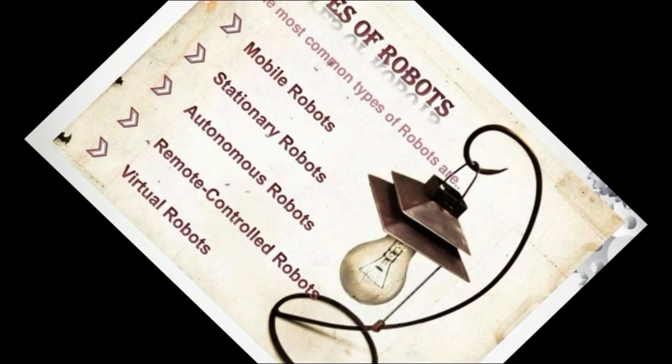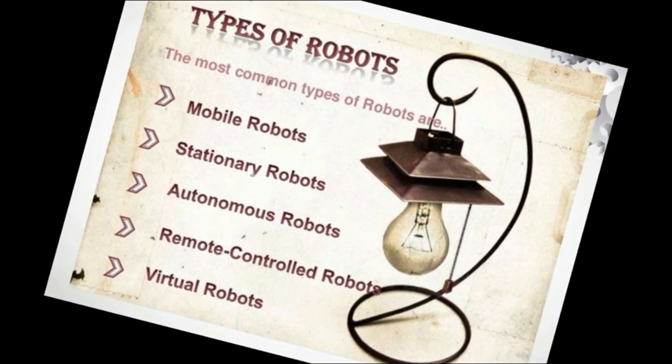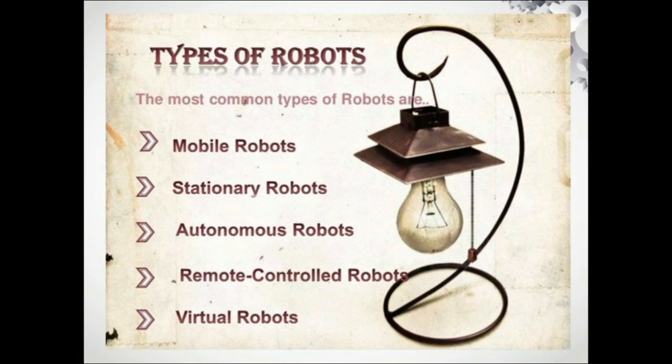And now, what are the specific types of robots out there? Mobile robots and stationary robots. Mobile means they are able to move from one place to another. Stationary ones are kept at one single point. They won't move, but they can be used for specific purposes. Autonomous robots can decide their own actions by themselves. And with remote control, we can have control in our hand with the help of a remote. We can manipulate it so that robots do their task according to the commands we give. And virtual robots are like imaginary robots which can do specific tasks, especially in the medicine field.